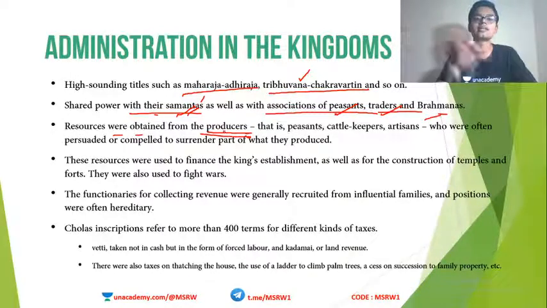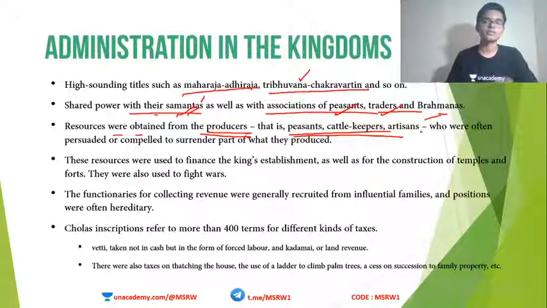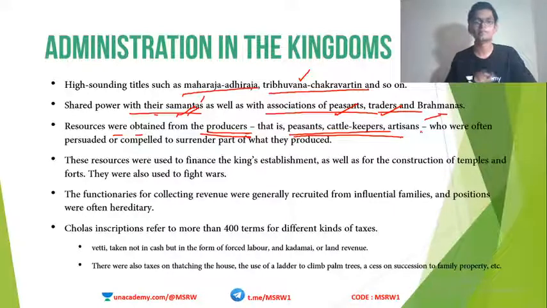They have all the necessities. Then these kinds of people, the producers, were either compelled or persuaded to surrender a part of their produce. Sometimes they were persuaded to give some part of their produce instead of something else. Sometimes they were compelled to do that by force, giving their produce to the king. Sometimes it was taken as rent. Sometimes it was taken as tax. So all these different methods were used for collecting various resources from different groups of people.